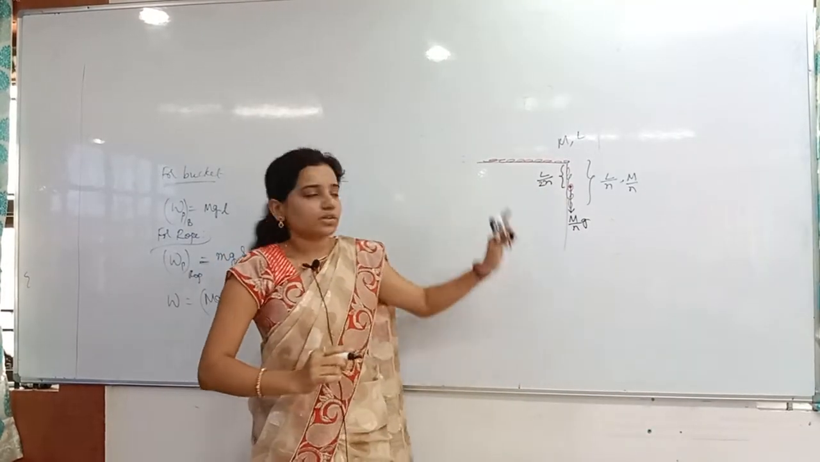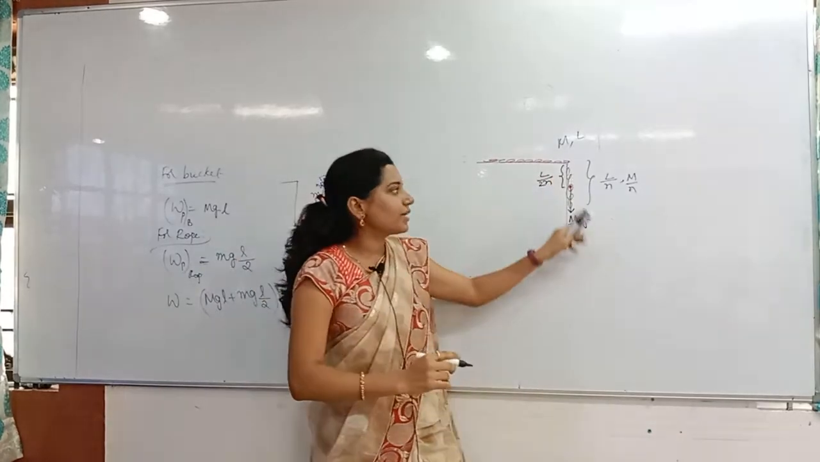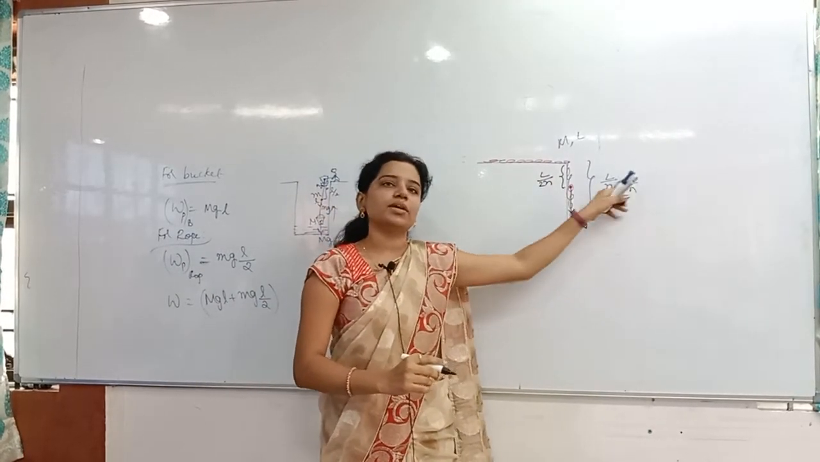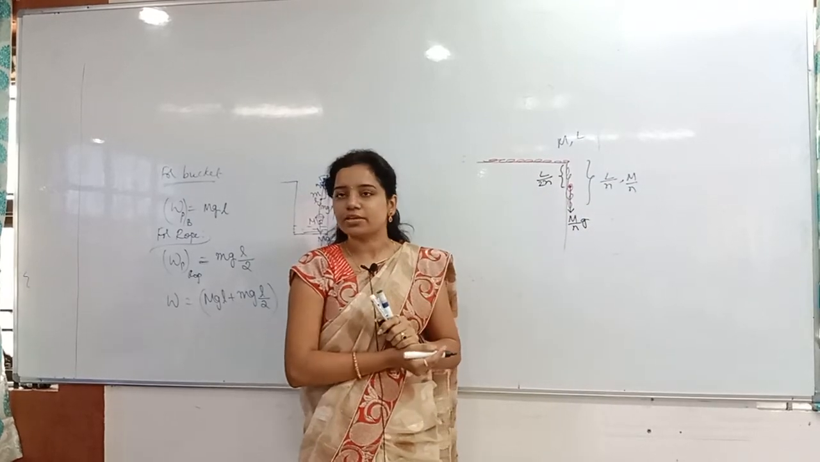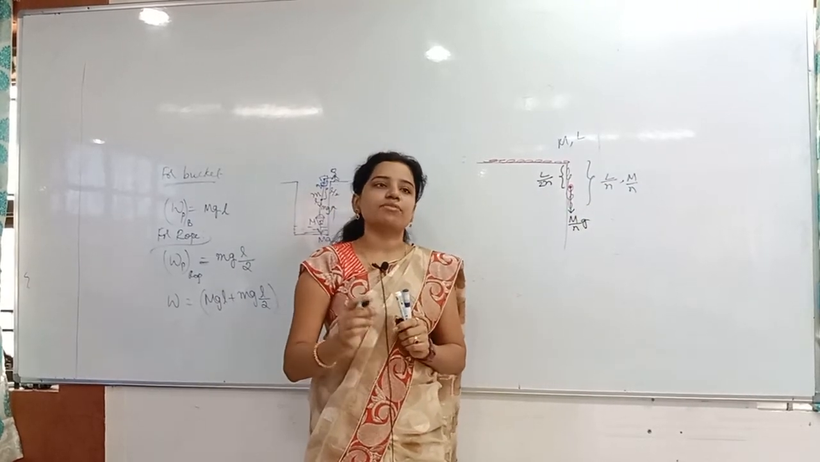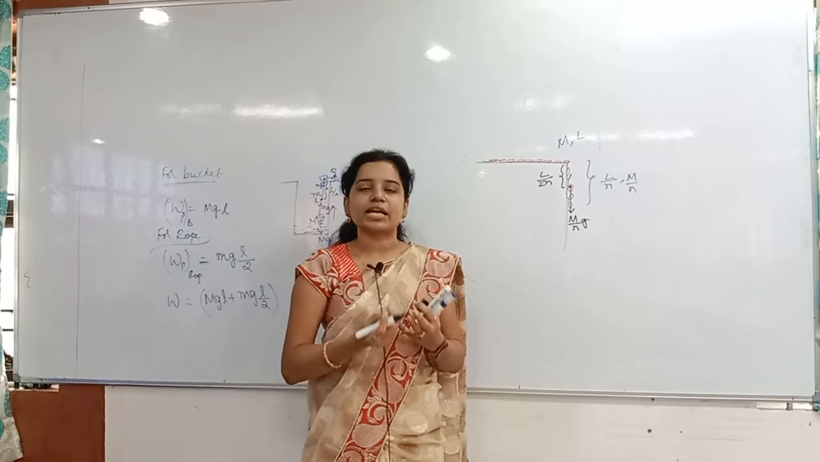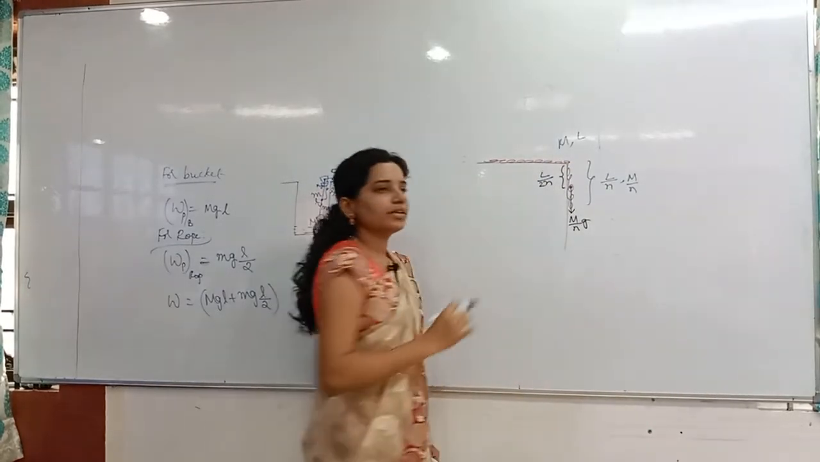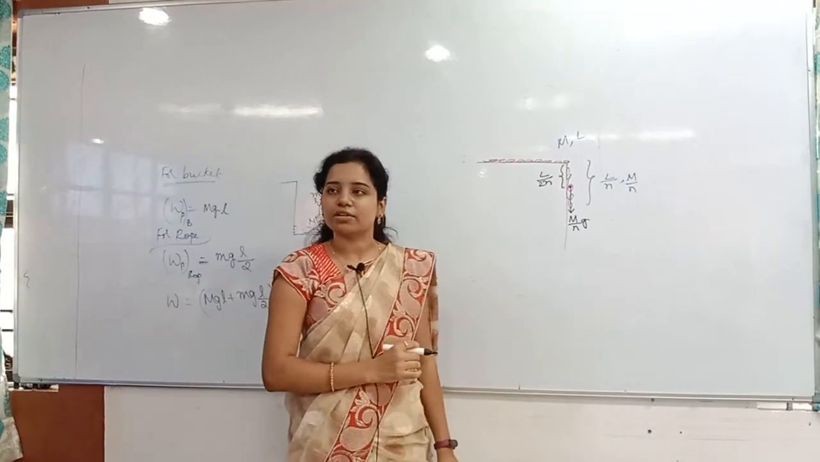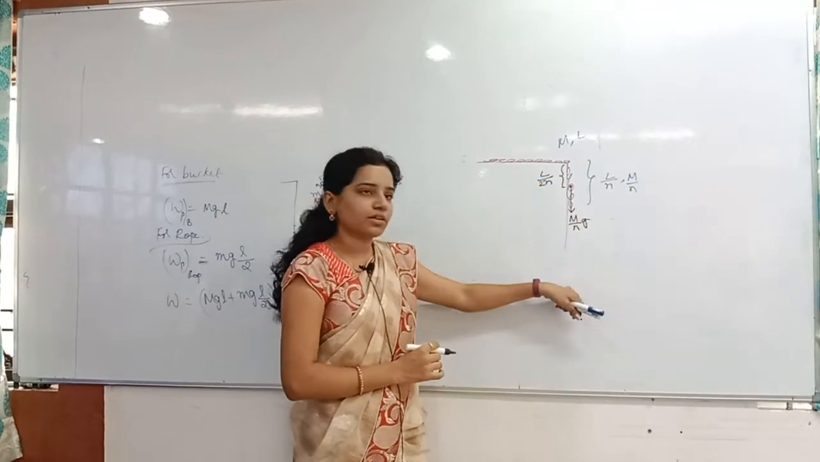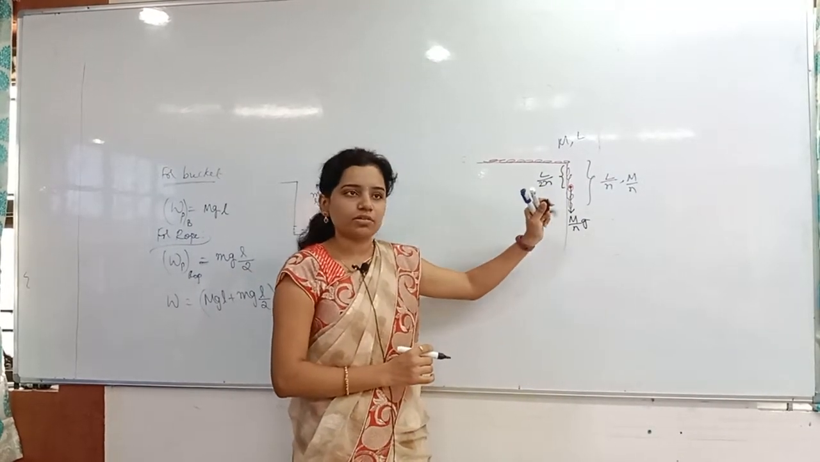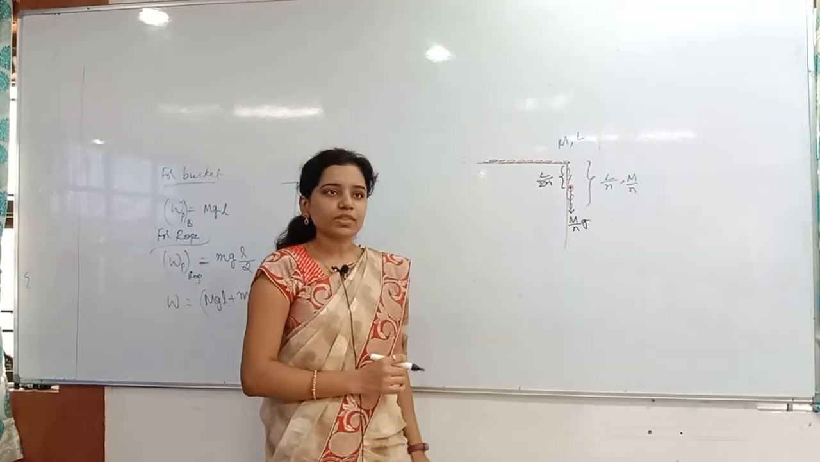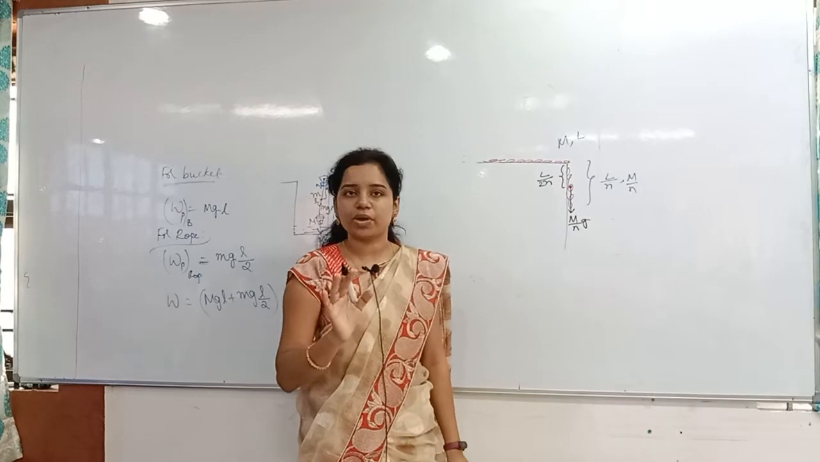Clear everybody? Here how much part is hanging? Nothing but L by nth part is hanging. How much mass is hanging? Nothing but m by nth mass is hanging. In that, always you have to consider the center of gravity only. Weight is acting at the center of gravity. At what distance will we get the center of gravity? L by 2n distance we will get. So m by n g is acting in the downward direction. At what point is it acting? Nothing but L by 2n.